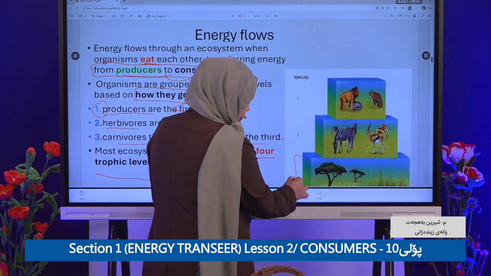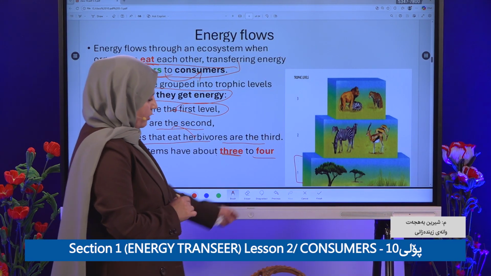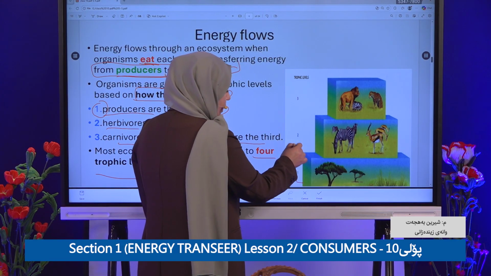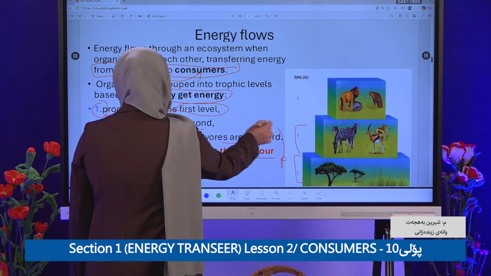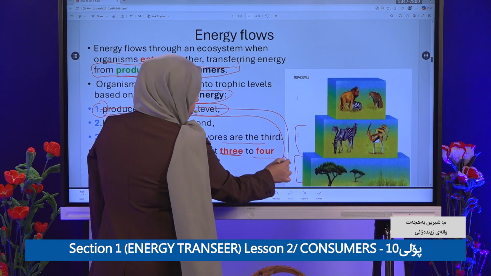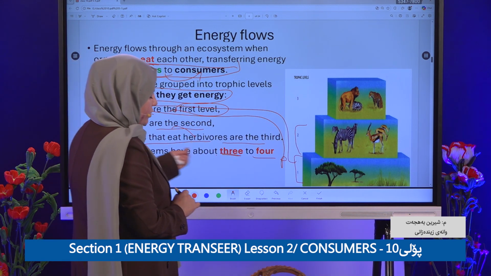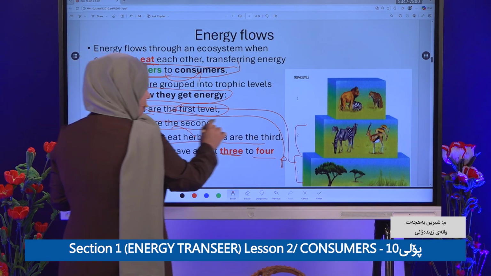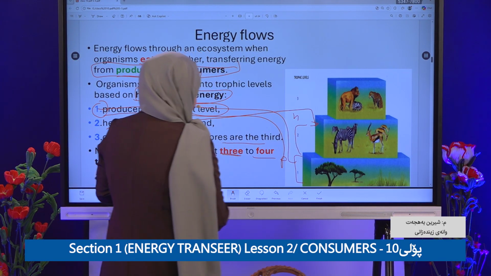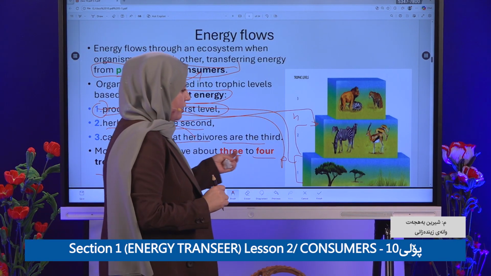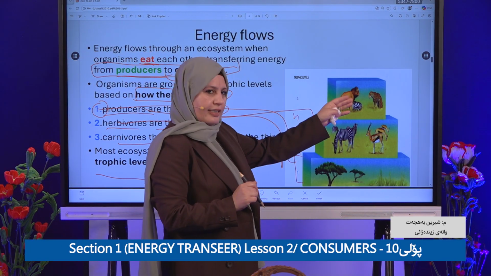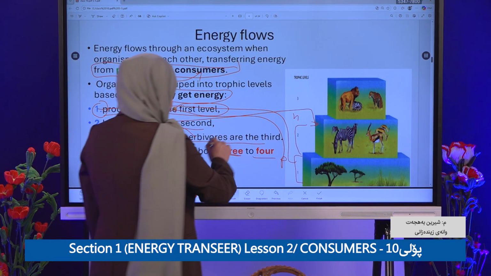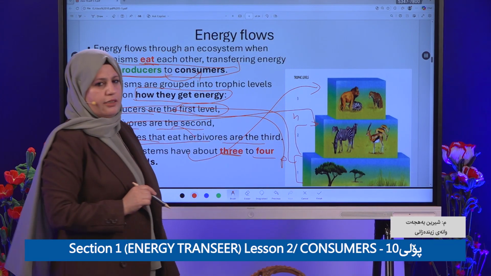Oh, this is the first one. Which kind of organism is present? The producer, right? After producer, we have what? It is producer. Okay, after producer, which is eaten by what, we call them what? Herbivore. Okay? It is herbivore. After that, the organism that eats consumers is called what? Carnivore. So carnivore is the third one.